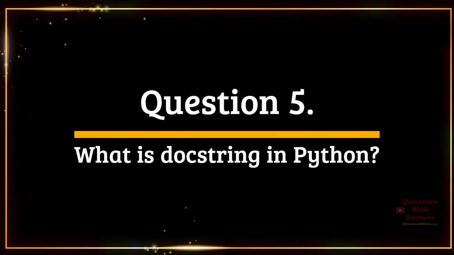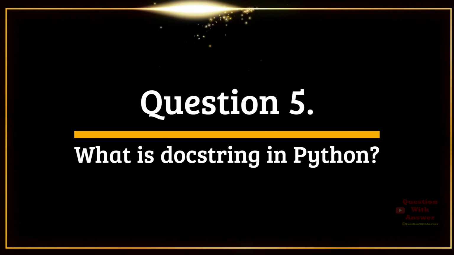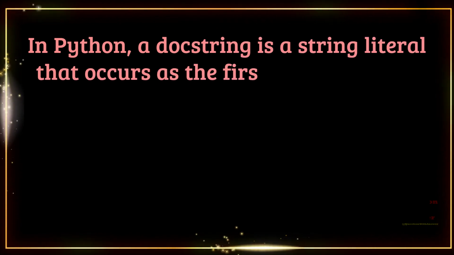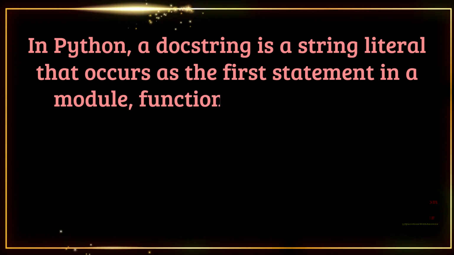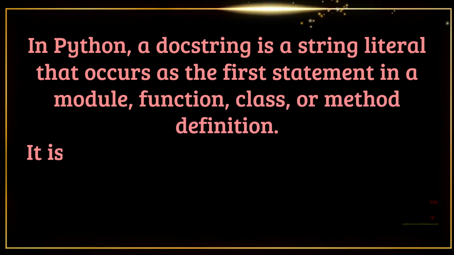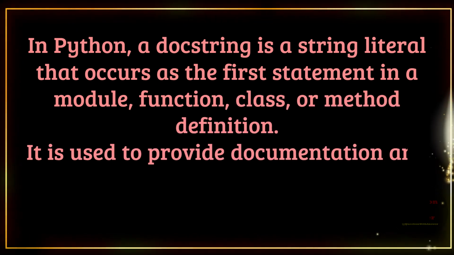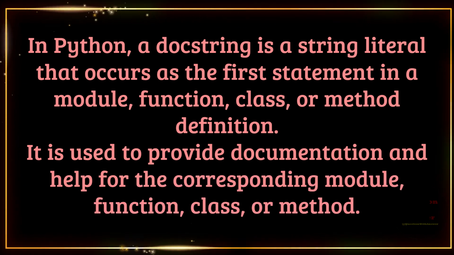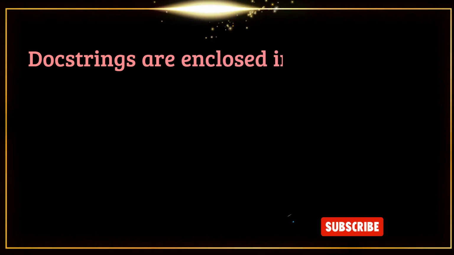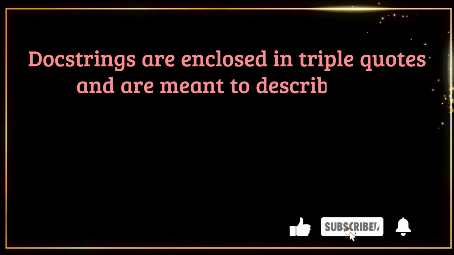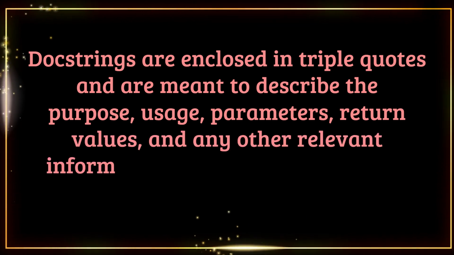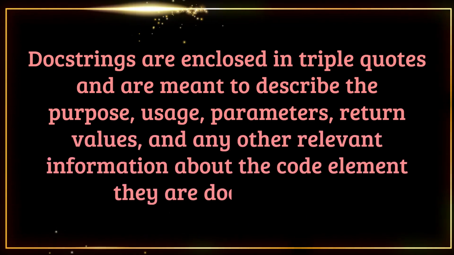Question 5. What is a docstring in Python? Answer. In Python, a docstring is a string literal that occurs as the first statement in a module, function, class, or method definition. It is used to provide documentation and help for the corresponding module, function, class, or method. Docstrings are enclosed in triple quotes and are meant to describe the purpose, usage, parameters, return values, and any other relevant information about the code element they are documenting.